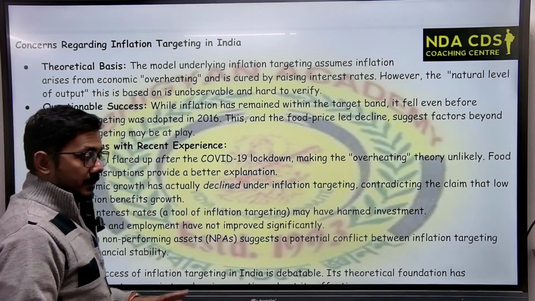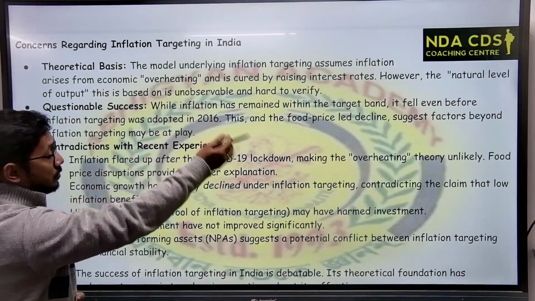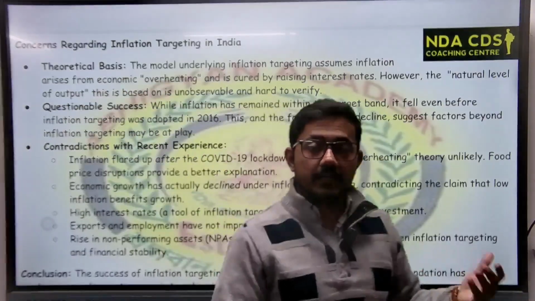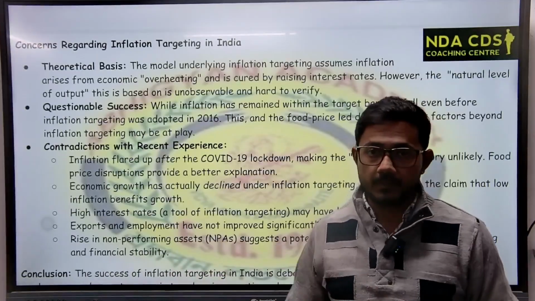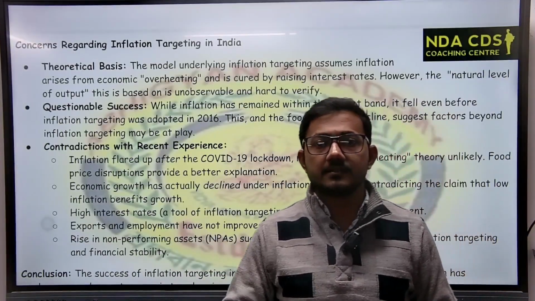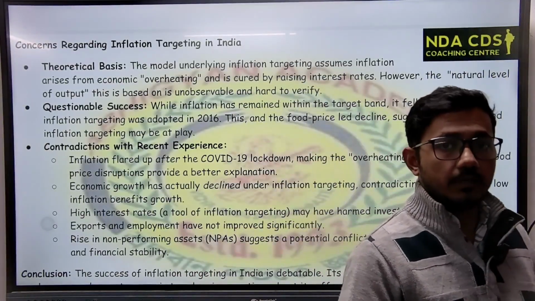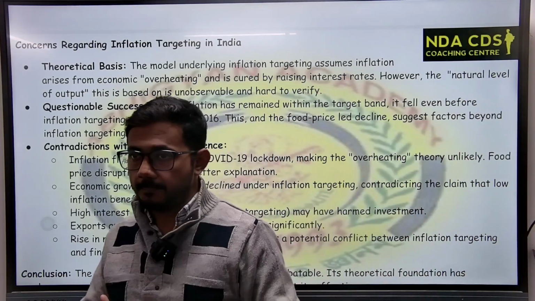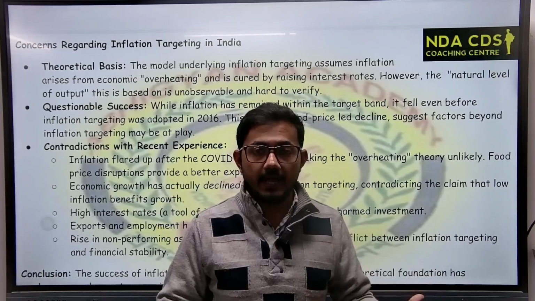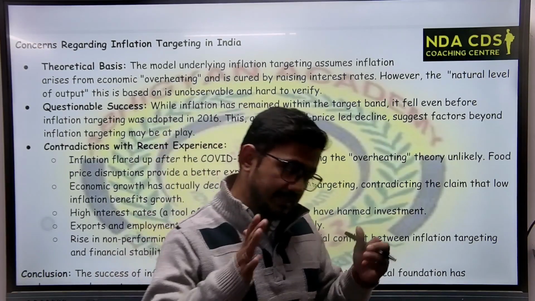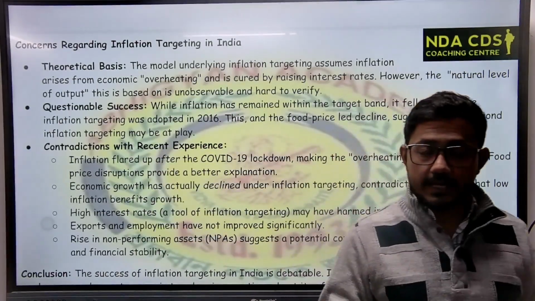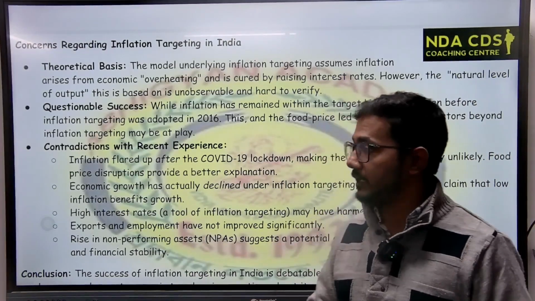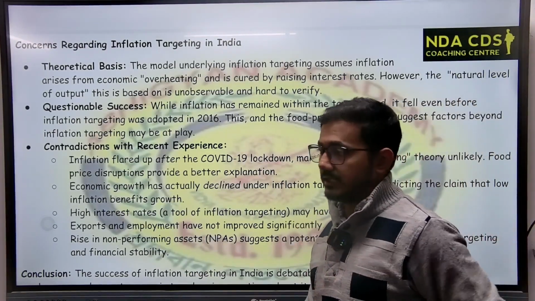For our understanding, we just need to know what overheating is. Here, overheating means that economic growth is too high, when demand is very high at a particular point of time. That is known as overheating. More than desired demand is overheating. So due to that, inflation takes place.